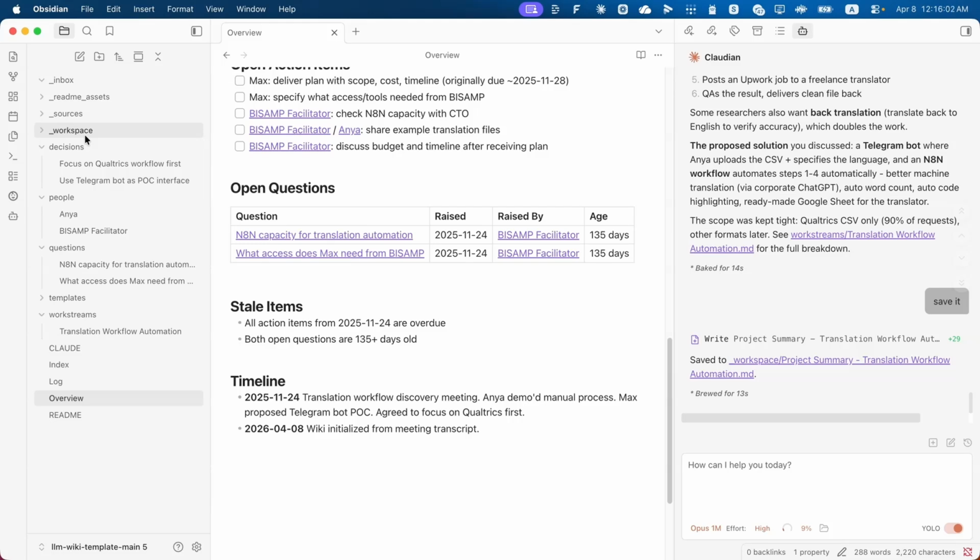If you would like to customize, it's more than welcome, and I would actually encourage you to customize it to make it really tight to your personal case, because right now it's generic. How to do it? Just tell it what you need to update, how you would like to change it, maybe new items you would like to add, or different angles, for example, more than just decisions, people, questions, and work streams. Just ask and it will automatically update the instructions, and you can create a knowledge base that is personally yours.